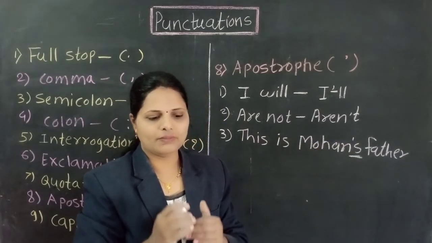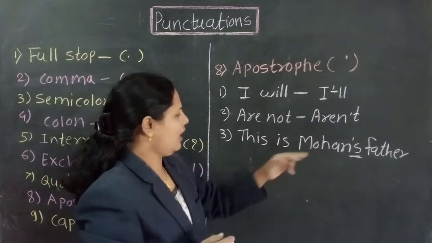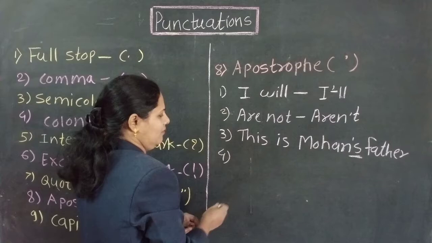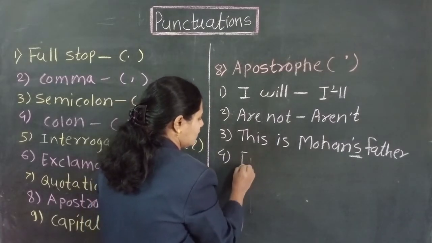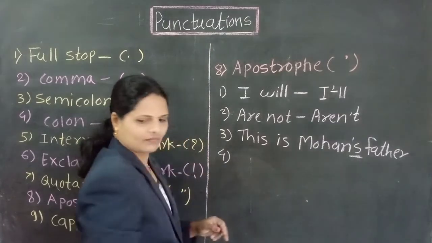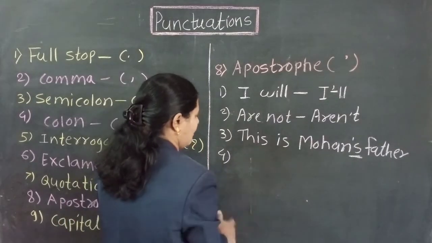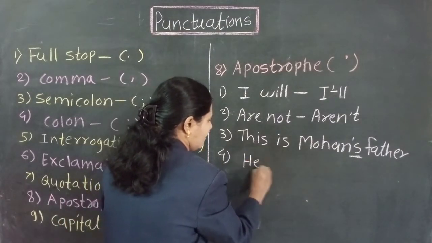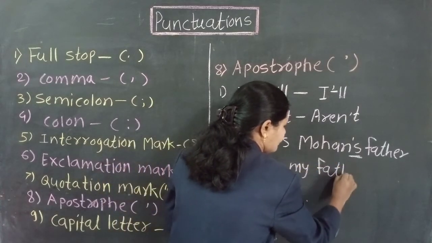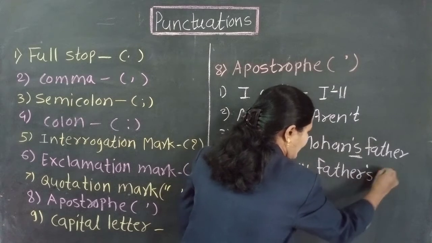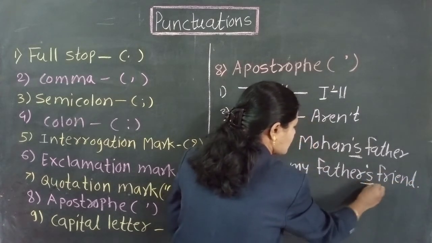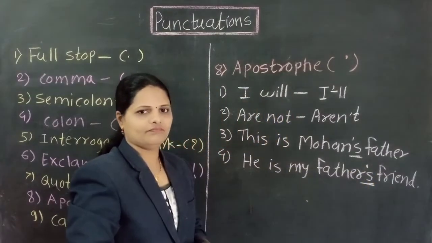Fourth example: He is my father's friend. Here also I use apostrophe.